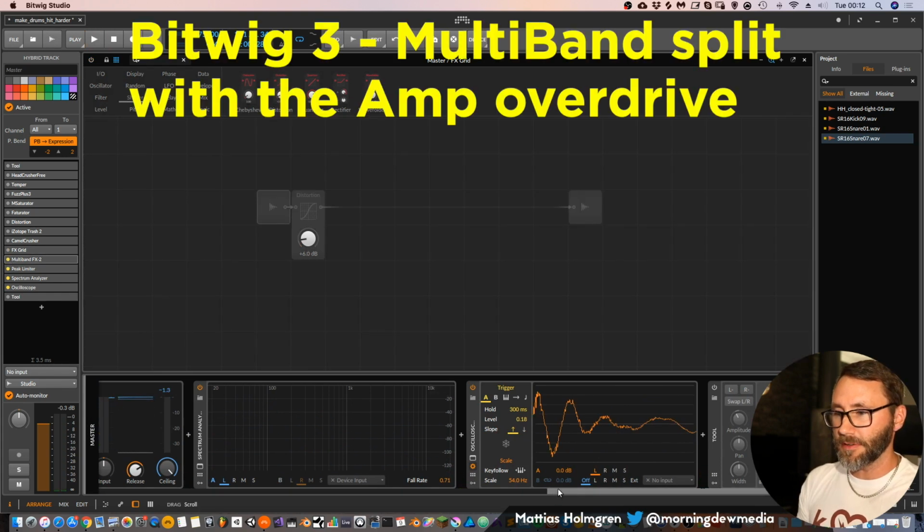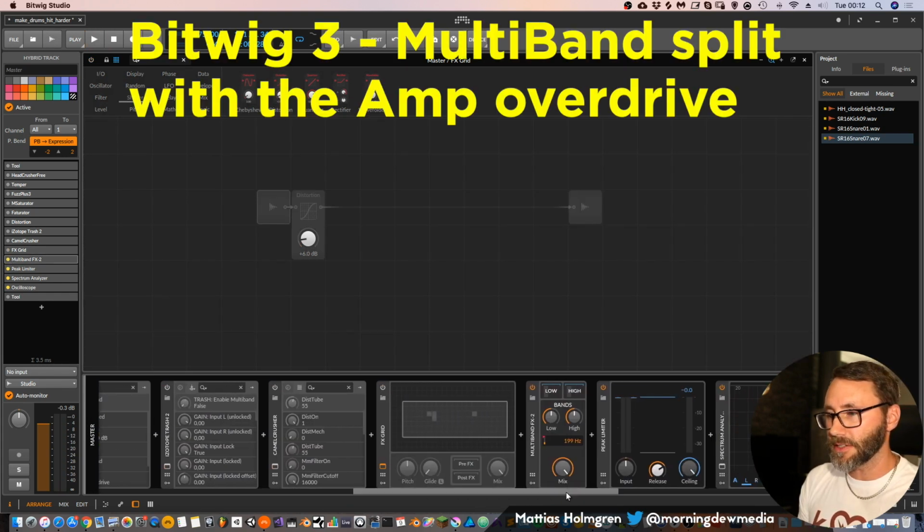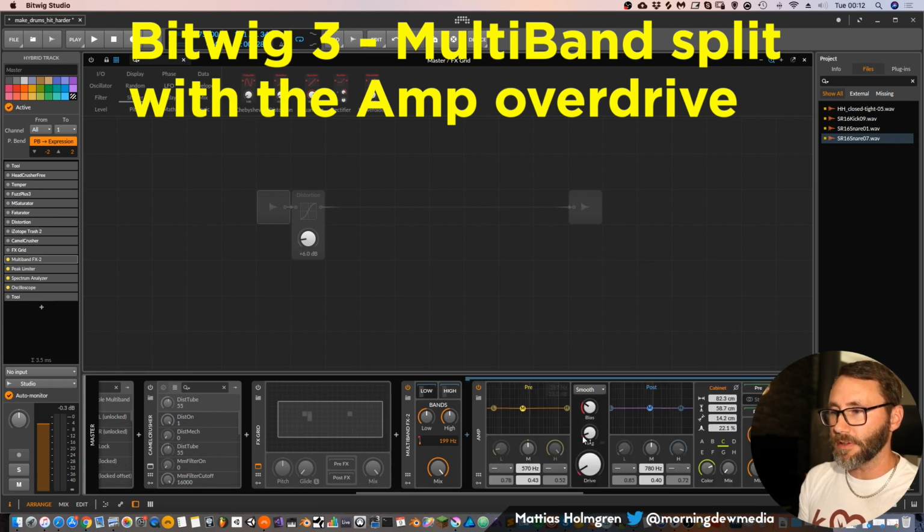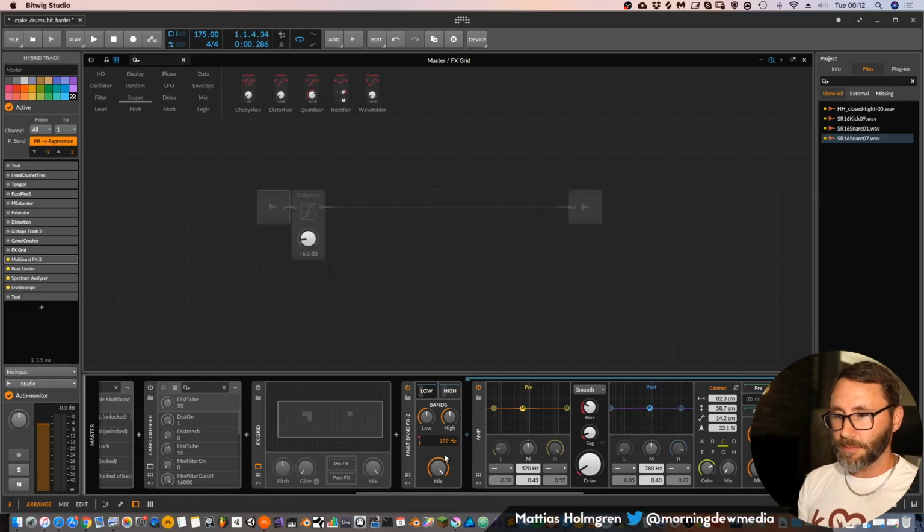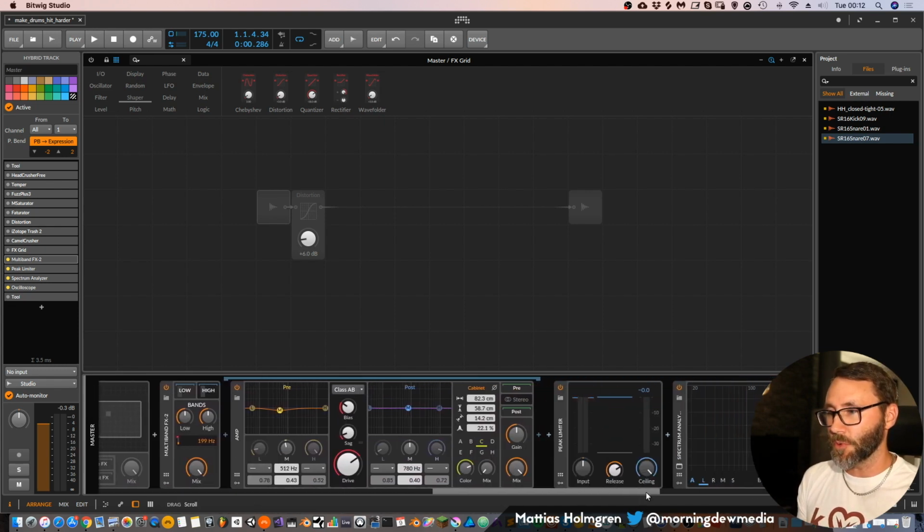Then I did some setup here with a multi-effect. And yeah, I have just a tiny bit of overdrive in the lower range. This is splitting up the lower bands and the higher bands. So in the lower bands below 200 Hertz, I'm having this subtle distortion. And then on the upper range, I have, yeah, pretty much more overdrive.